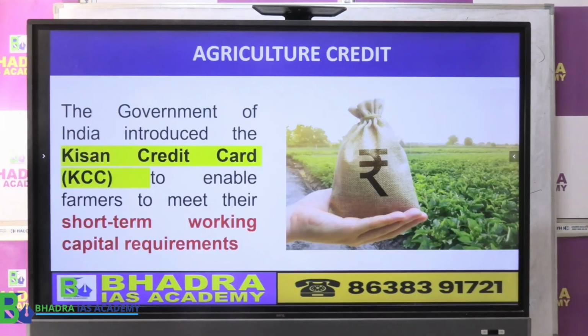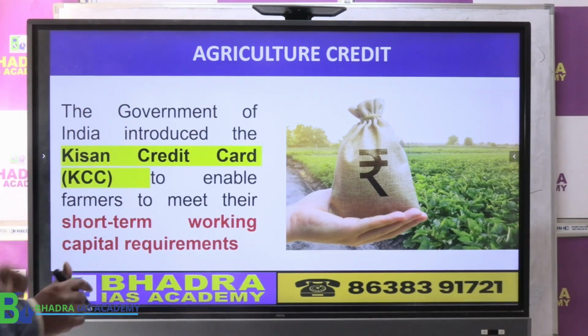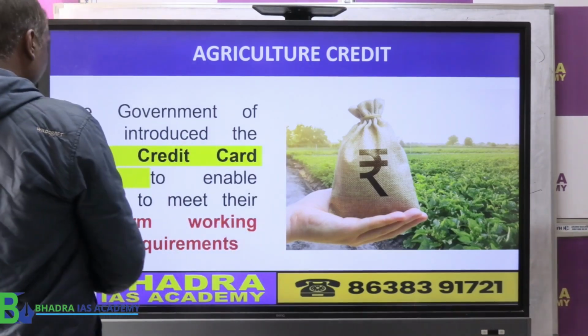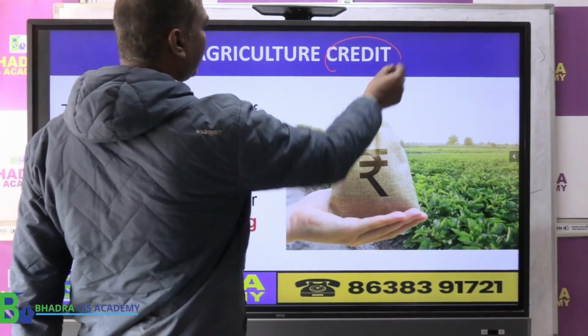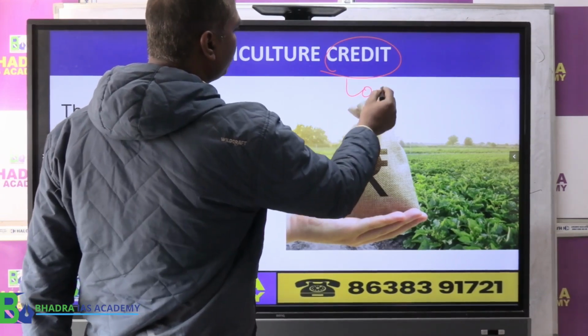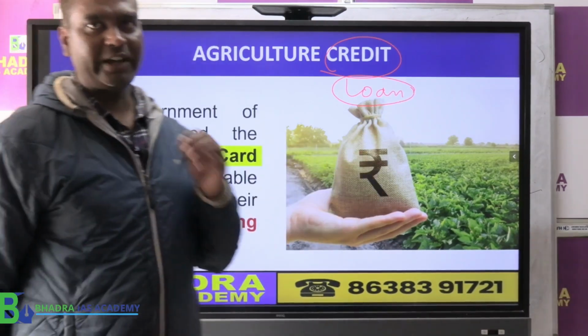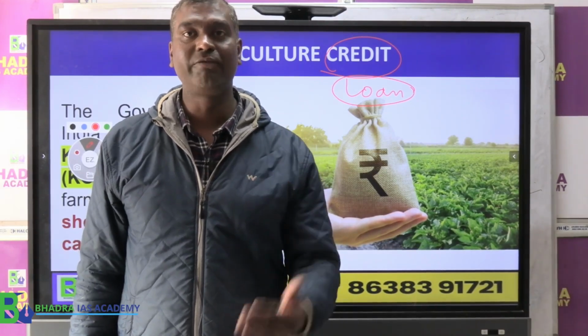The next topic which the economic survey has analyzed is agriculture credit. When we talk about agriculture credit, we are basically talking about loans to agriculture. One of the problems faced by agriculture was the lack or shortage of loan facility.